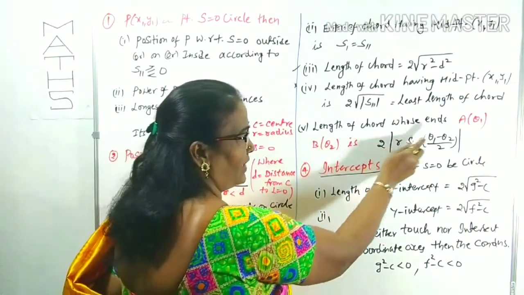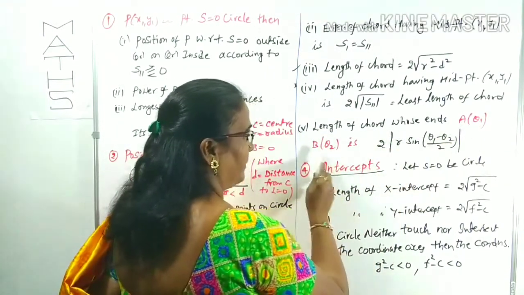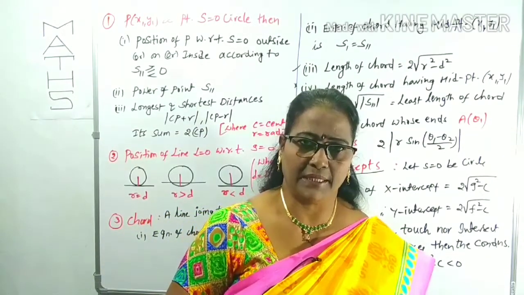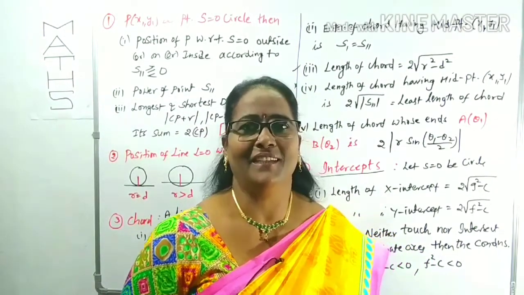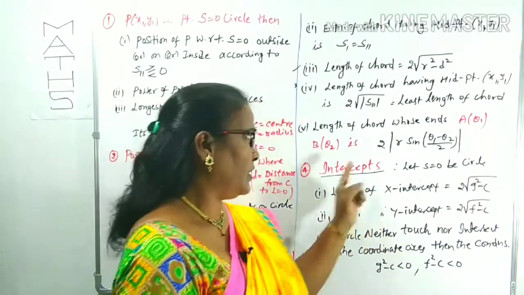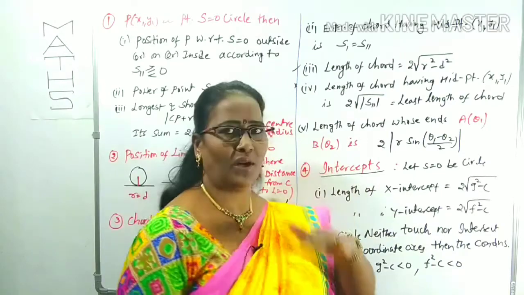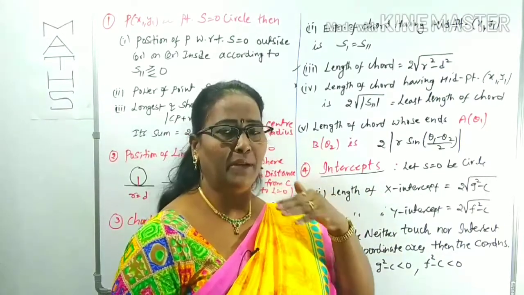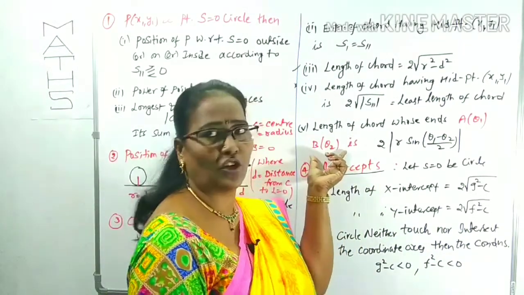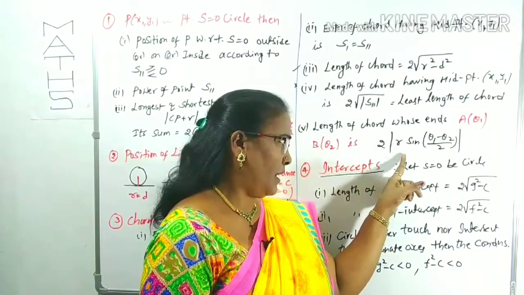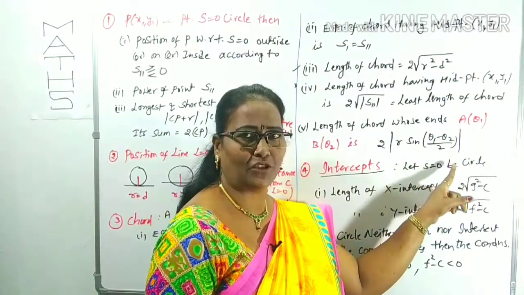The length of the chord whose ends are A theta 1, B theta 2. Already in lecture 1 I told you that theta is simply a parametric point, where theta 1, theta 2 are parametric angles. If the parametric angles of the ends of the chord are given, then the length of the chord is 2 mod r sine of (theta 1 minus theta 2) by 2.